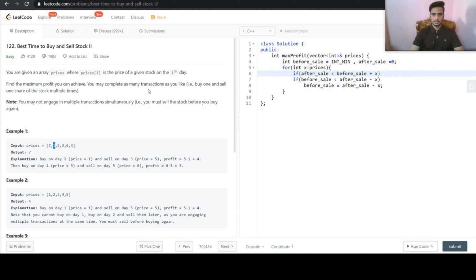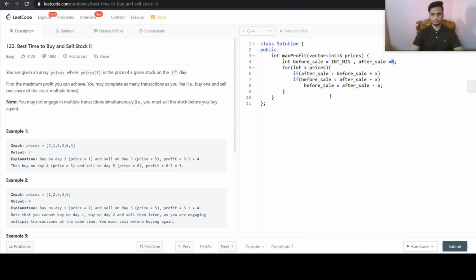So after selling that stock, our condition will be our condition before selling that stock plus the price of that stock on that day. Before selling that stock, our revenue was minus 7. Now minus 7 plus 1. If we sell that stock on day 2, then our value of after sale will become minus 6, and that is not greater than the value 0, which was our initial condition.